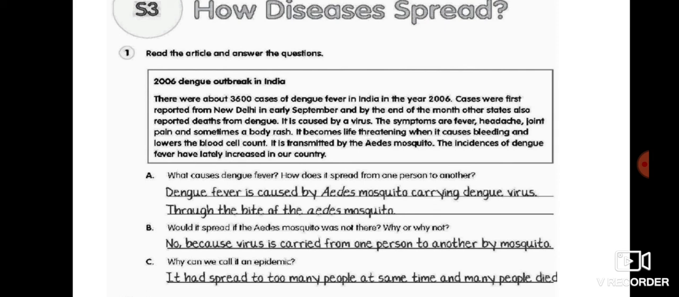Question number B. What would happen? Would it spread if the Aedes mosquito was not there? Why or why not? So children, it will not spread, because if there is no Aedes mosquito, then it will not be spread from person to person. Because the virus is carried from one person to another by the mosquito, and if there is no mosquito, it will not spread. Why can we call it an epidemic? It has spread to too many people at the same time and many people died. So it is called an epidemic.